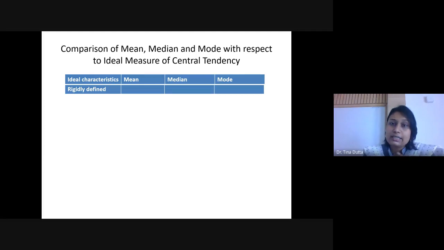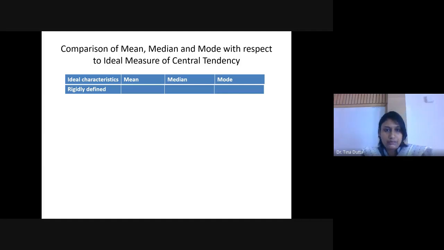There are certain cases where there is no mode at all. अगर कोई भी number repeat नहीं हुआ है, you cannot have a mode, right? So I cannot say कि कौन सा modal marks है या कौन सा mode age है जिसमें कि retirement home में आ रहे हैं, if there is no repetition in the numbers. Second thing, mode cannot be calculated अगर आपके पास group data है.